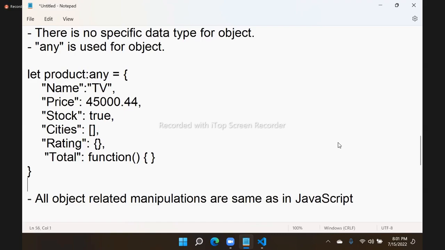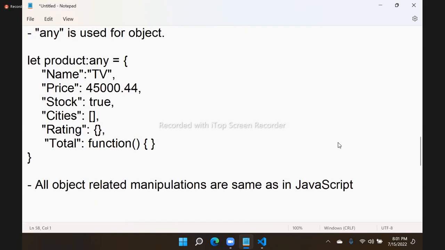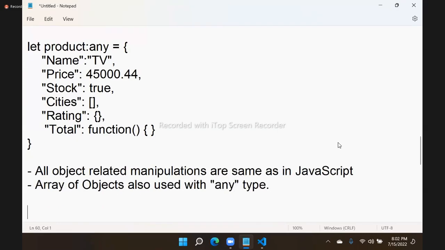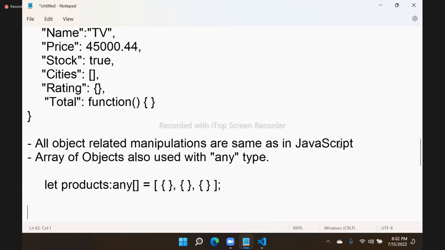And one more thing: an array of objects is also used with any type. Understood? Array of objects means let products. Products is an any type array, and in this we have an array of objects. We configure it with any.